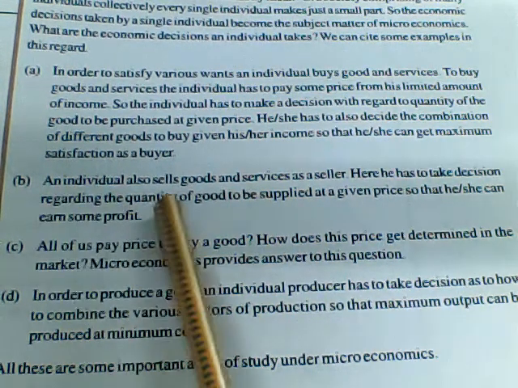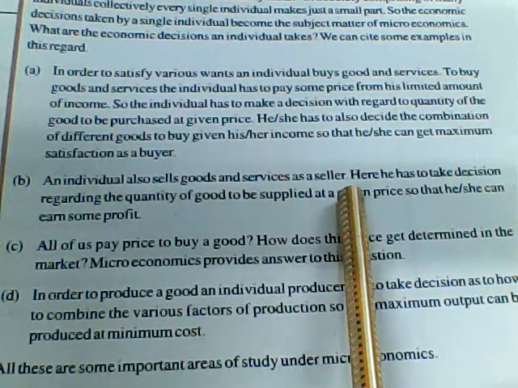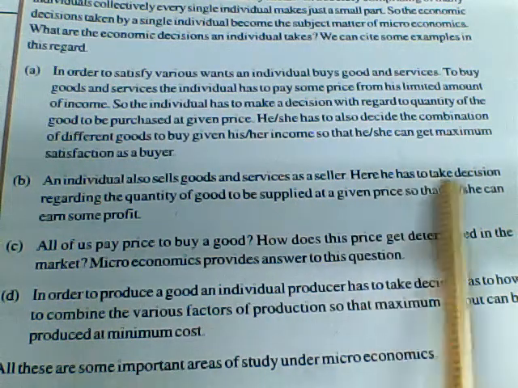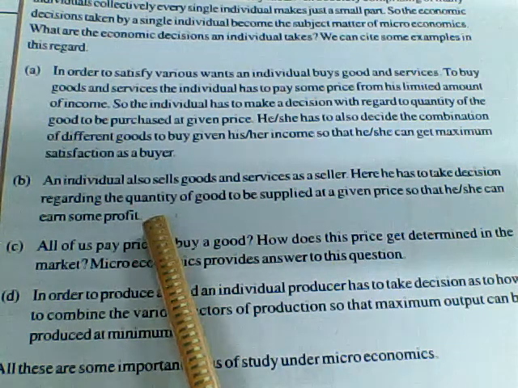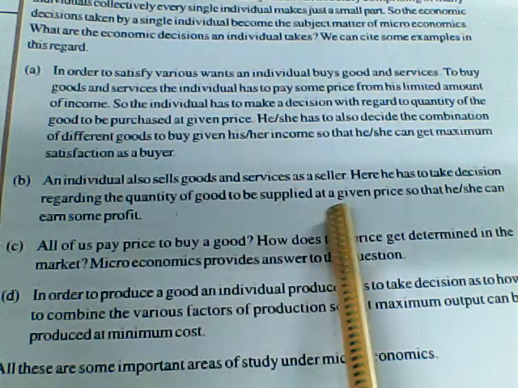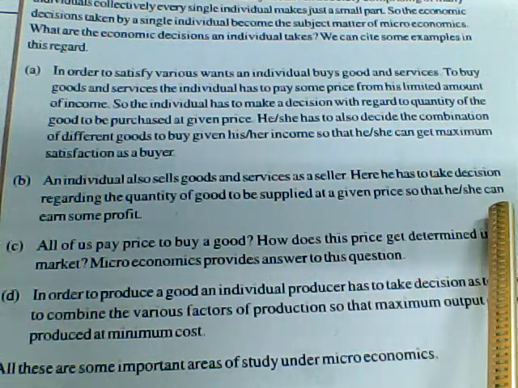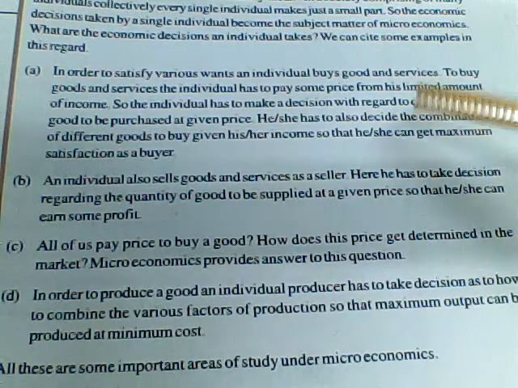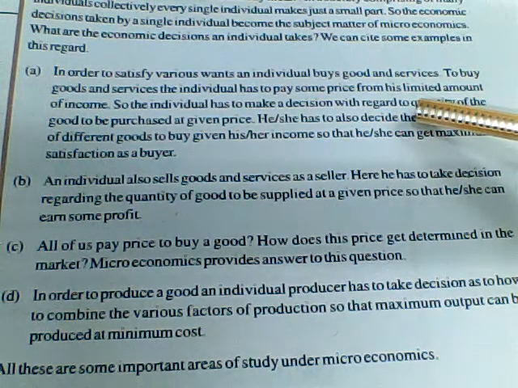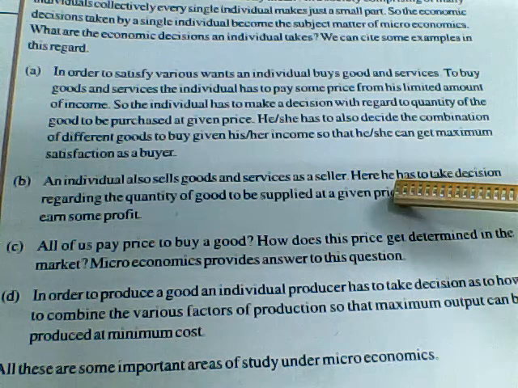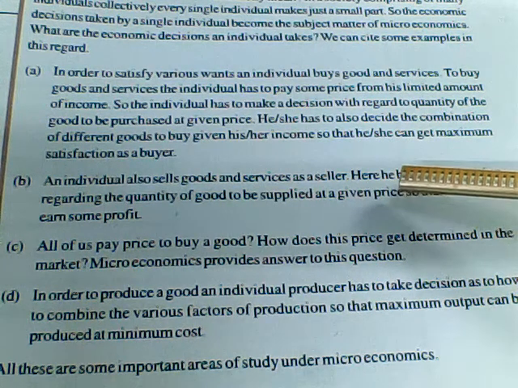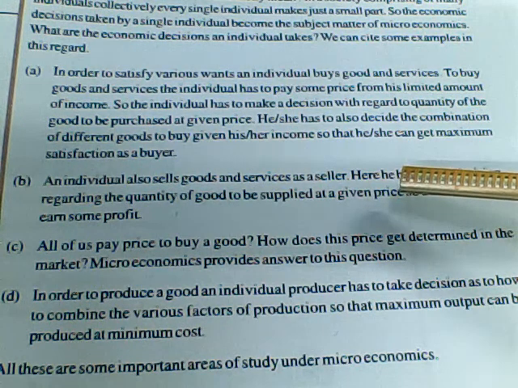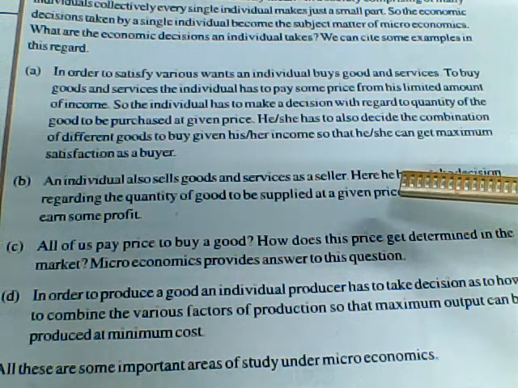An individual also sells goods and services as a seller. Here he has to take a decision regarding the quantity of good to be supplied at a given price so that she can earn some profit. So in the first part what we saw is that we are spending money to buy goods and services. Second, what we are seeing is that an individual who is selling and making money for his own benefit or for his own expenses.